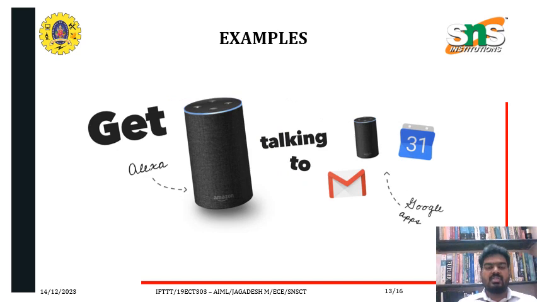Another very familiar example is Google Alexa. If you tell Alexa to send a mail to a particular mail ID, it will automatically do the process. This integration of Alexa with Gmail is made possible by IFTTT.